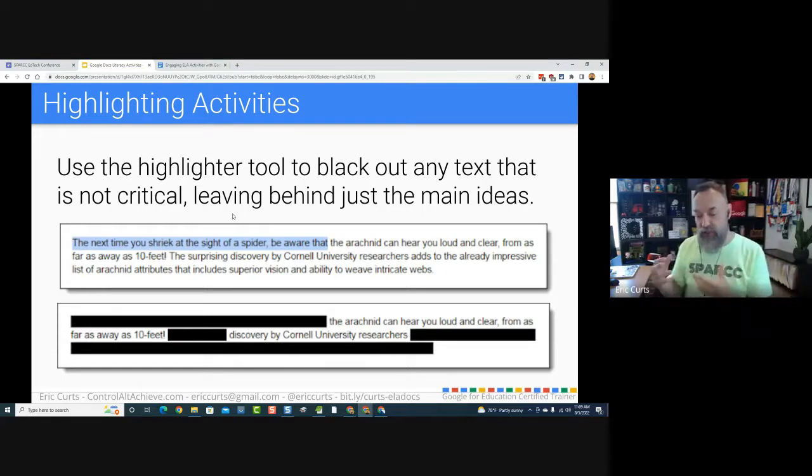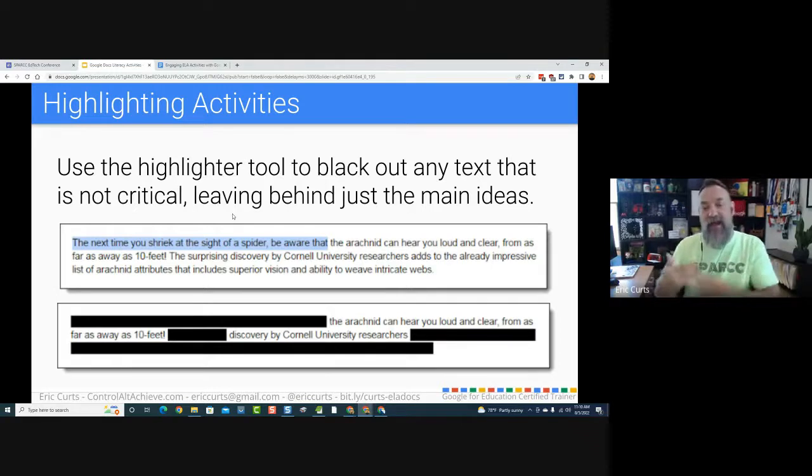What she would do is bring a whole bunch of magazines to class and a big stack of black Sharpies, and she would tell the students, okay, I want you to flip through the magazine and find an article that you want to read. Then as you read the article, use the black Sharpie to cross out anything that's not critical to the main idea of the article.